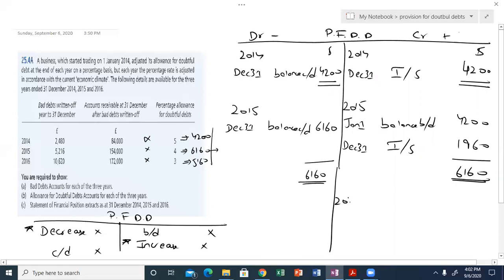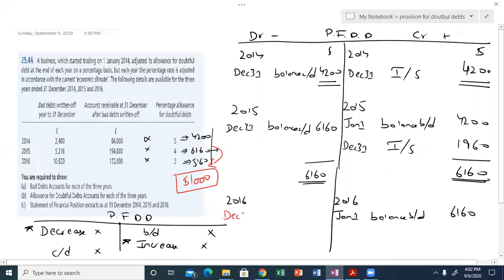So in 2016, first of all we will put the opening balance. Now in this year provision is decreasing by $1,000, from 6160 to 5160.